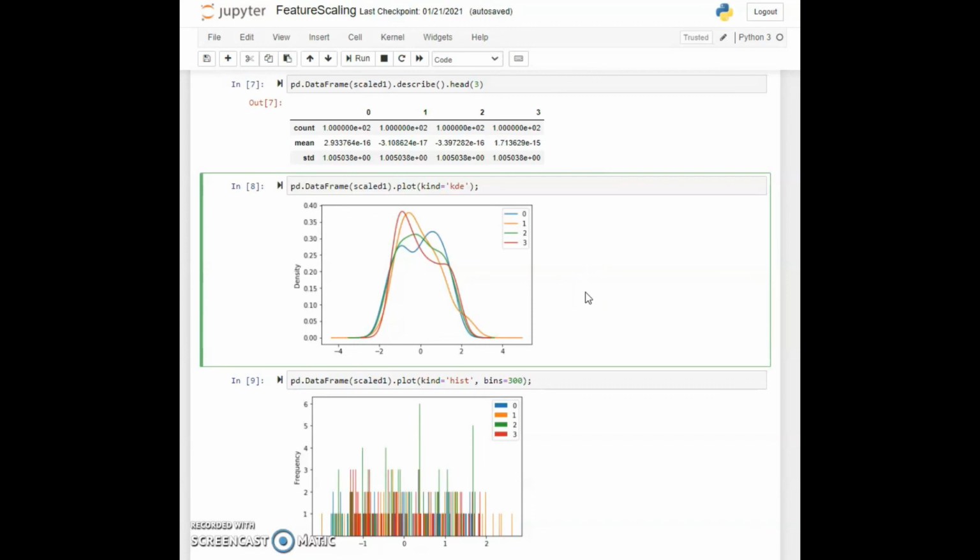The KDE has a couple of artifacts. Feature 0 still has the artificial bimodality that jumps out, but that's just an artifact of the random generation. But in general, they all seem to be centered around 0, and they all seem to be spread out to much the same extent. Of course, there is some difference in the distribution because they are different data series, but that's to be expected. And we see pretty much the same thing with the histogram.